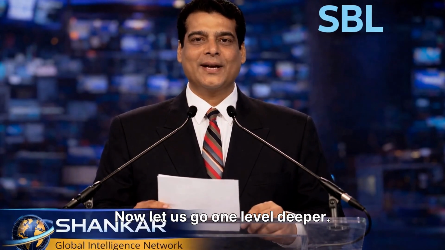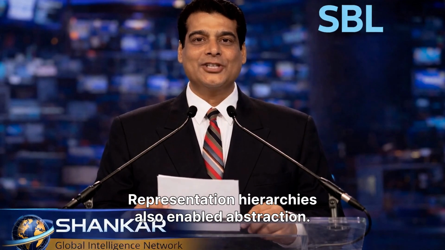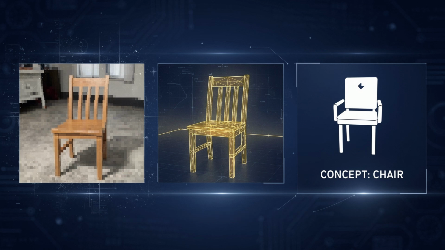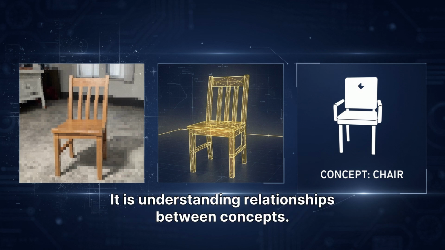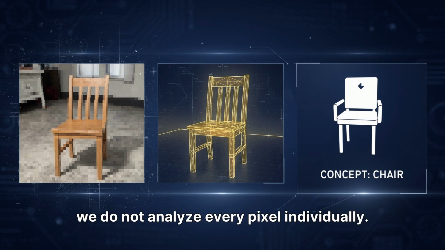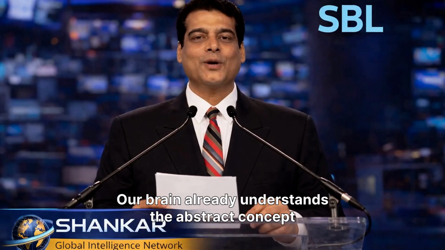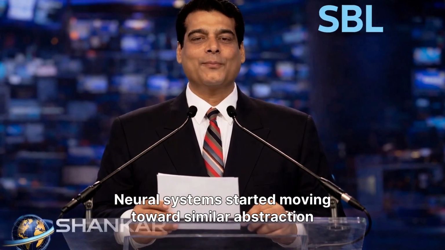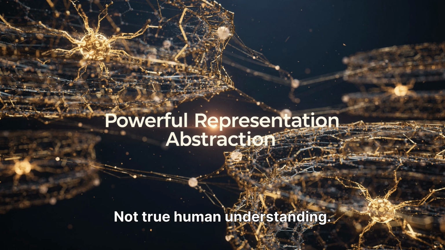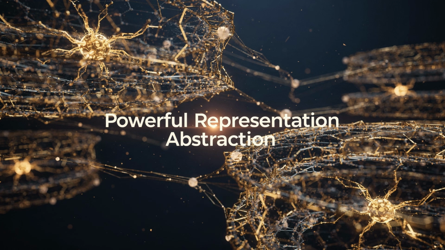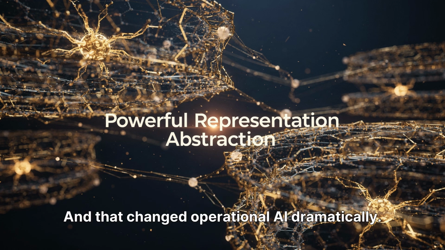Now, let us go one level deeper. Representation hierarchies also enabled abstraction. This is critical because real intelligence is not merely recognizing raw data, it is understanding relationships between concepts. For example, when humans see a chair, we do not analyze every pixel individually. Our brain already understands the abstract concept of chair. Neural systems started moving towards similar abstraction capabilities, not through human understanding, but increasingly powerful representation abstraction. And that changed operational AI dramatically.